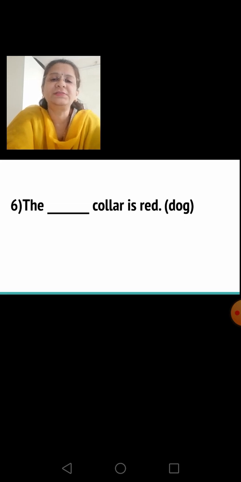Sixth sentence, the dash collar is red and the word in the bracket given is dog. What is the answer that you all have written? Dog, D-O-G with an apostrophe S. The dog's collar is red.